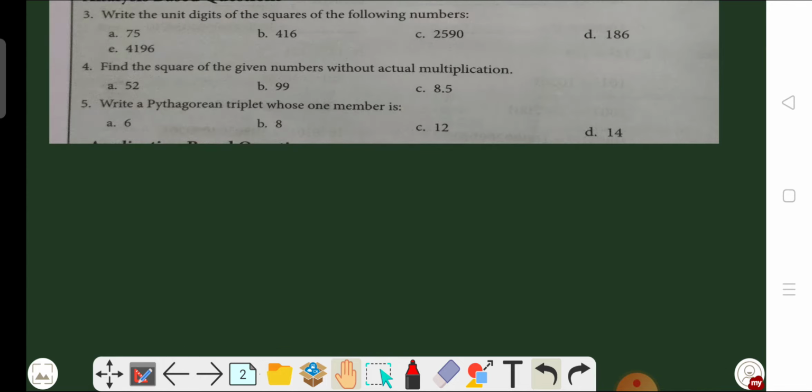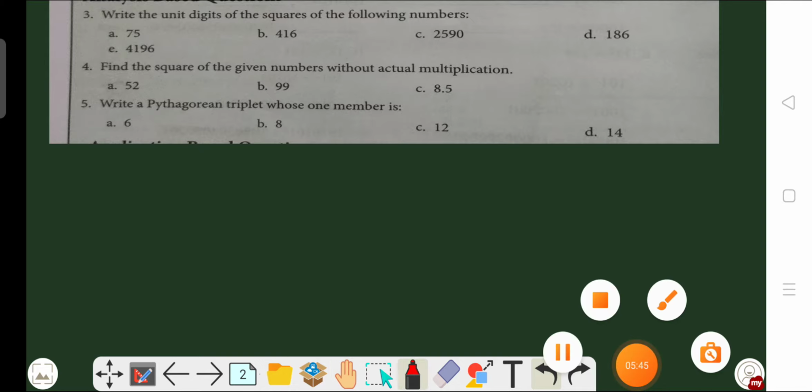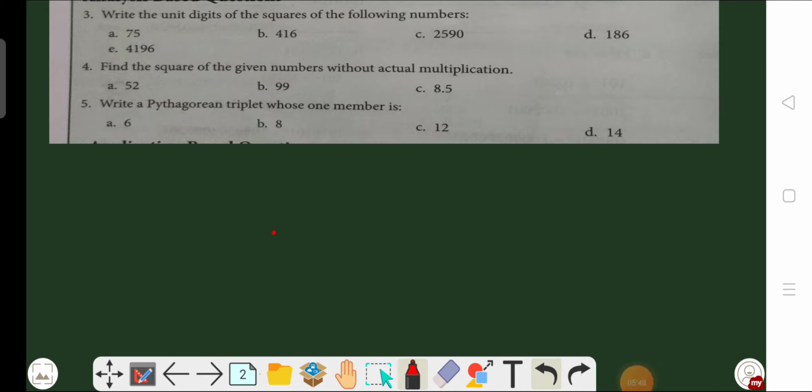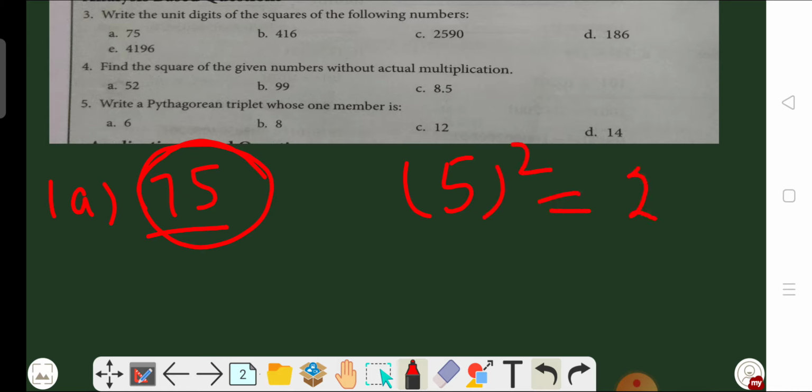Now question number 3. Write the unit digit of the squares of the following numbers. Beta, in this question you have to write only the unit digit of the square of a given number. A part. If you have a number and you have to write only the unit place value of its square, then you have to check only the unit place value. The unit place value in 75 is 5. Square this, and the square of 5 is 25.